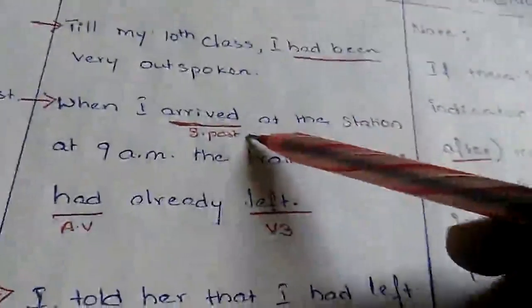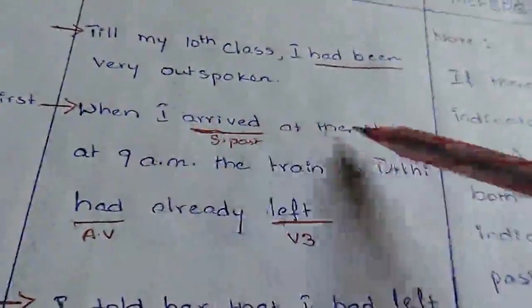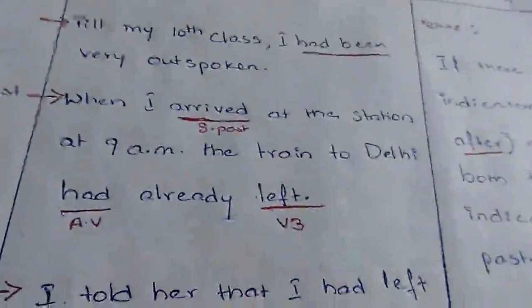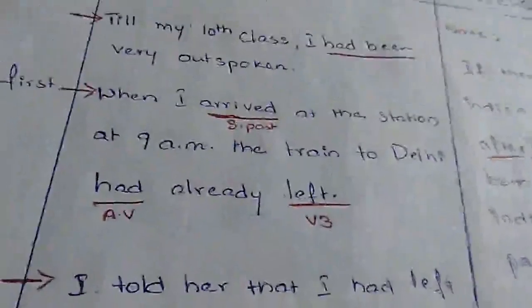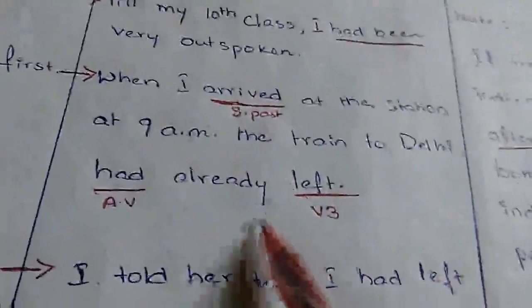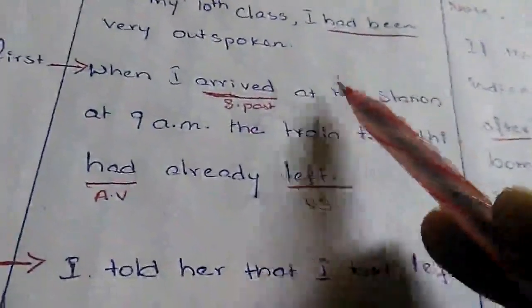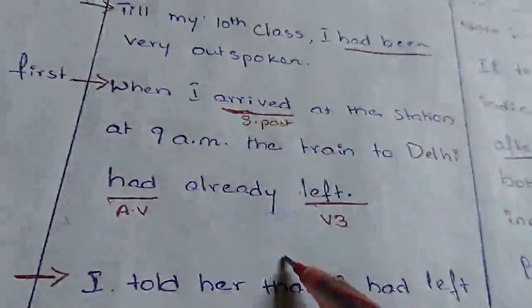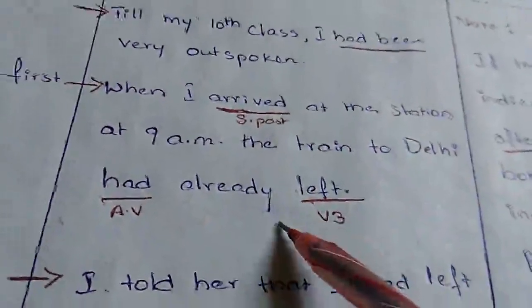Here we are referring to two things. One is arrival at the station, the other one is the train leaving the station. Two things happened in the past. So which thing happened first? Is it arriving or the train leaving? Train leaving happened first.